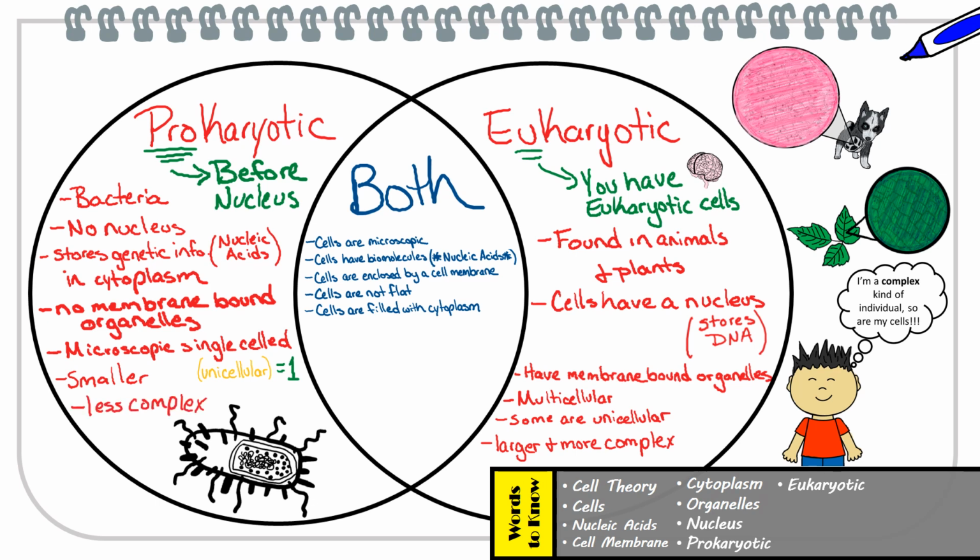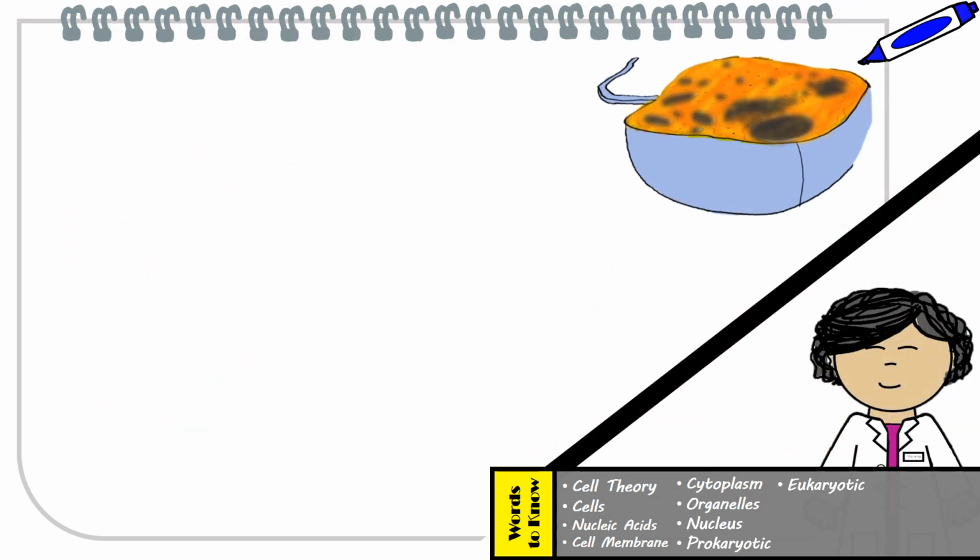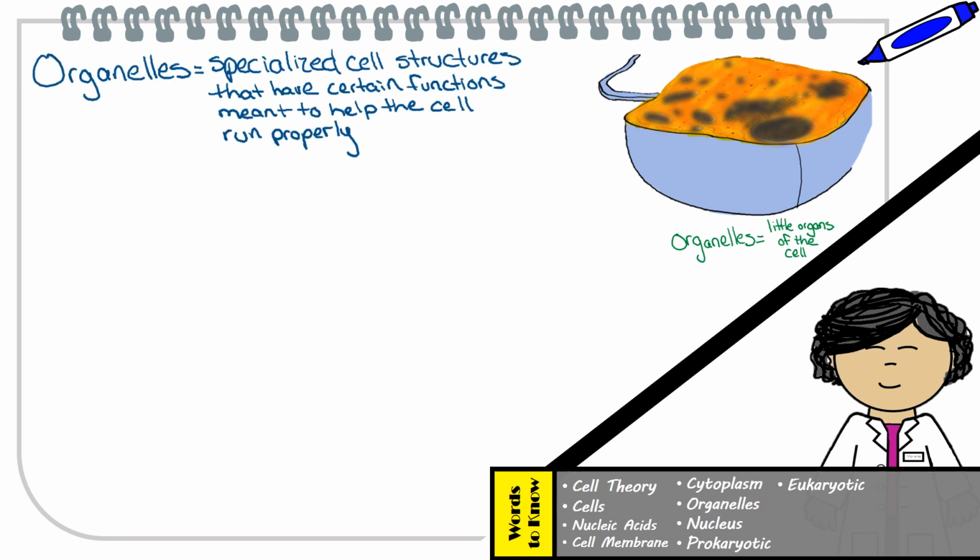But just keep in mind that prokaryotic cells might be small and less complex, but that doesn't mean that they are less adapted to survive on Earth. We will actually discuss that in greater detail in our lecture regarding evolution. Okay, so for now, let's look at some components that give eukaryotic cells their complexity, which are their organelles. Sure, Alex, that's one way of remembering it. Just keep in mind that organelles are structures specialized to perform different functions within the cell, to basically help the cell run properly. Okay, so let's start with one that we already know, which is the nucleus.